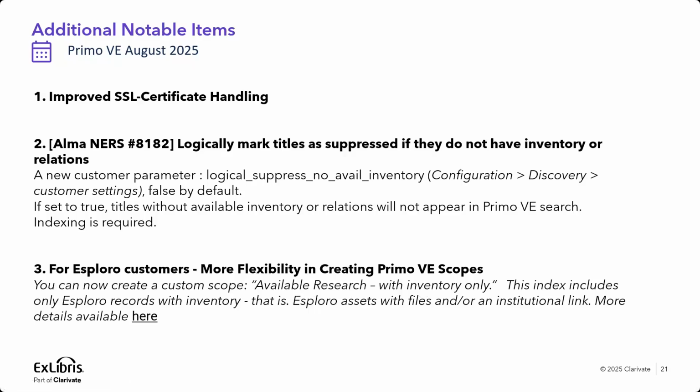With this new index, you can create a custom scope to include only Explorer assets. This option came from the requests of you, the Explorer customers, who want to create your own search profiles and not use the existing out-of-the-box search profile. So this will give you much more flexibility with this new index available in the Primo VE list of scopes. More detail can be found in the Explorer release notes as well.